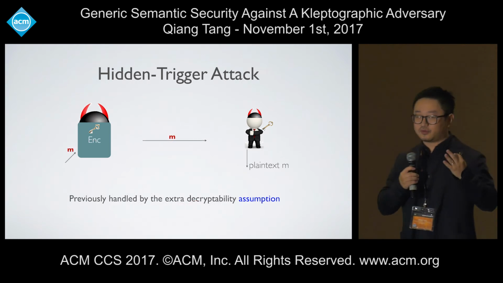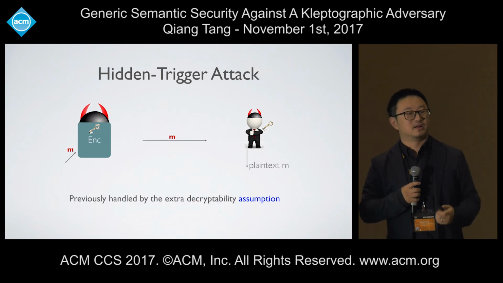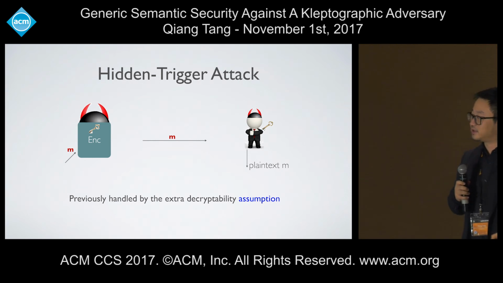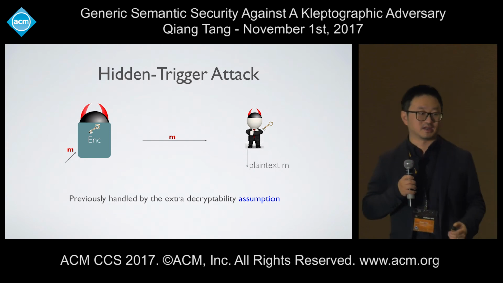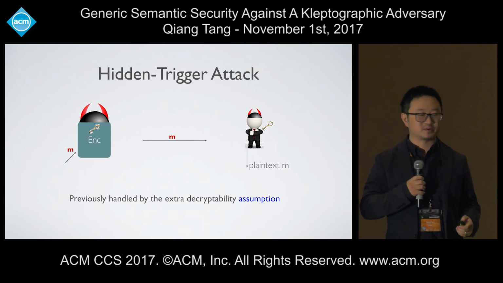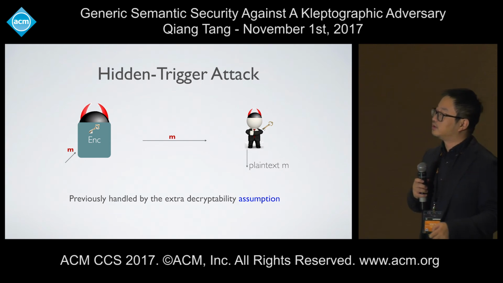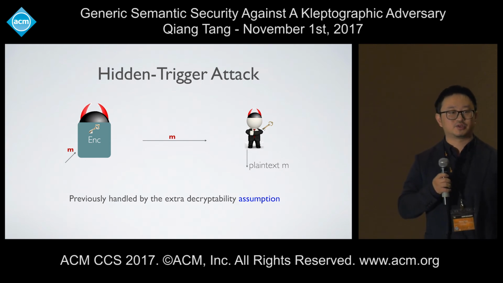But as I said, we only claim a bit encryption, right? We haven't claimed the general public encryption yet. Why? The reason is very simple. There's another, even simpler attack you can imagine when you subvert an implementation. Suppose whenever the algorithm gets a certain input message, you directly output the secret.